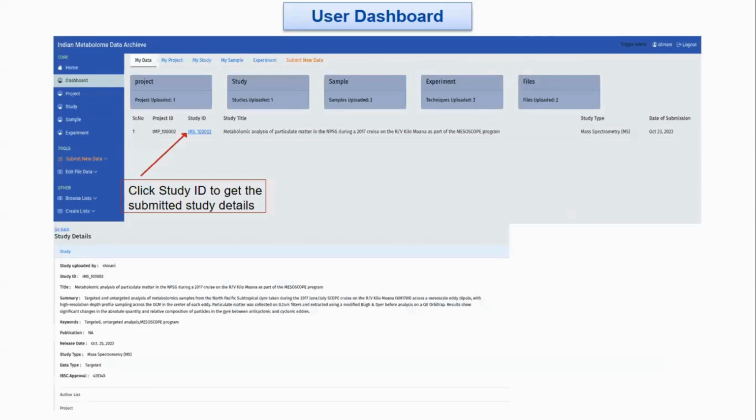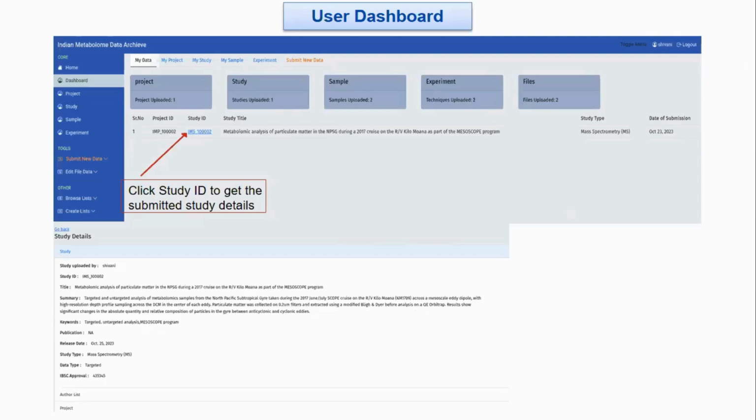After the final submission, on the user dashboard, the user can view their submitted studies. By clicking on their submitted ID, they can get the whole view of their submitted study, project, experiment, sample, everything they have submitted to our database. They can look at all their details in the dashboard section. We also provided an edit button in the dashboard section, so that if the user by chance uploaded some wrong information, they can correct it by using the edit button